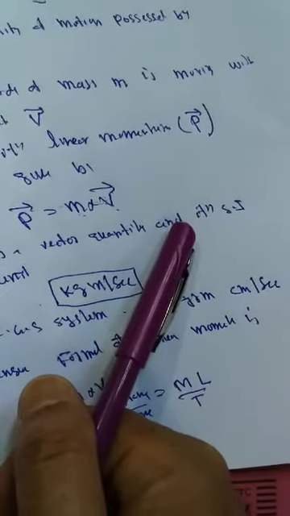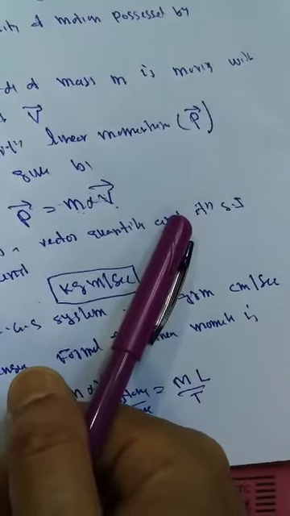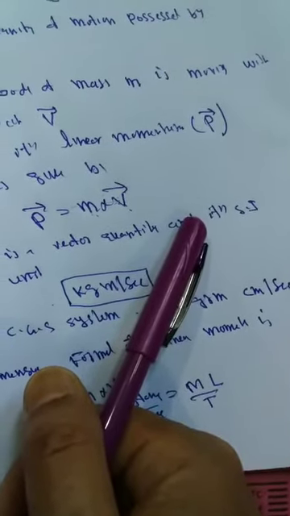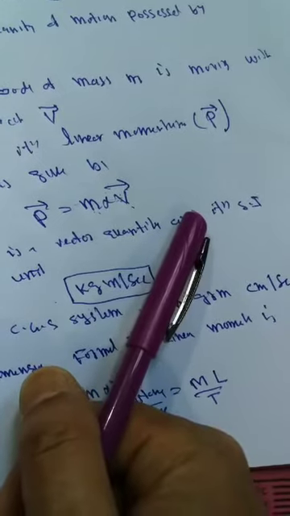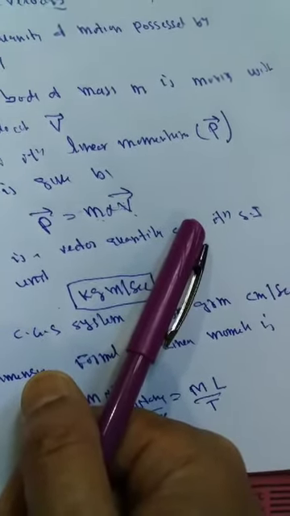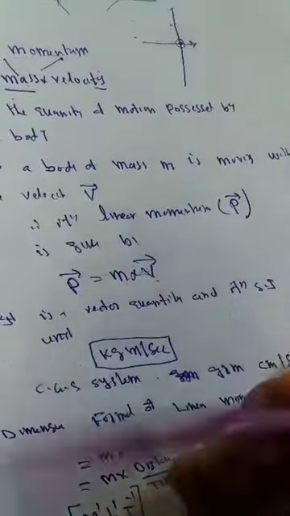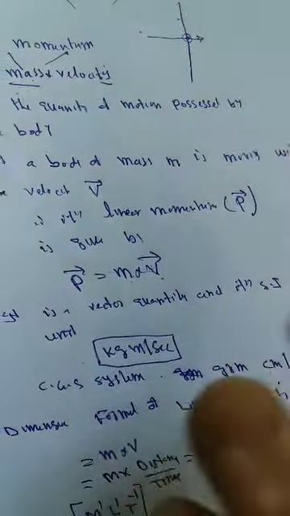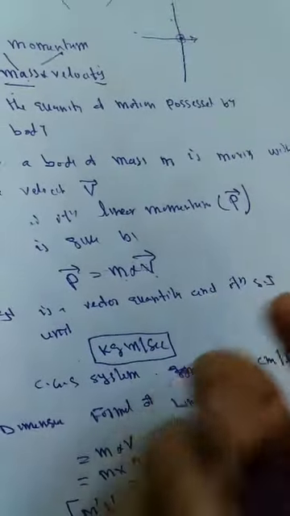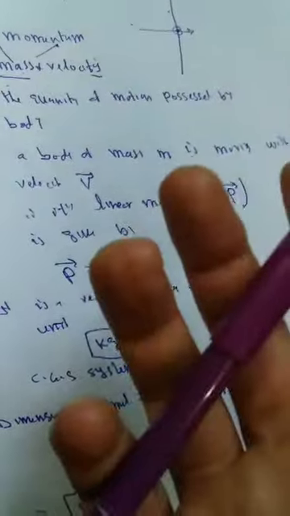How is momentum related? How can we define force, F is equal to ma, and how can we define Newton's second law of motion with the help of momentum? That means how momentum is related with the second law of motion, and how momentum is useful to derive the relation F is equal to ma.